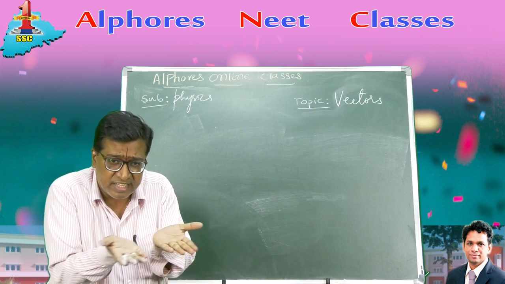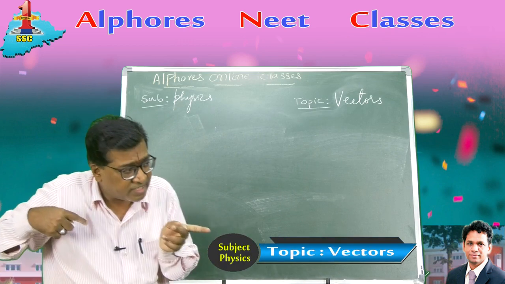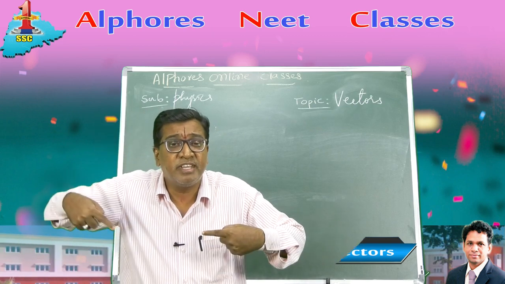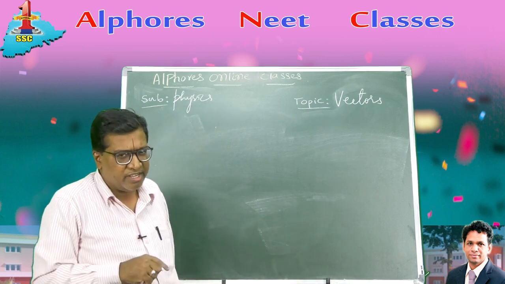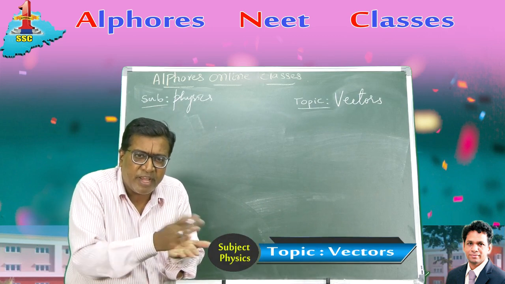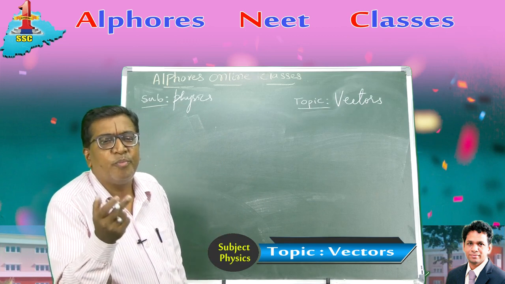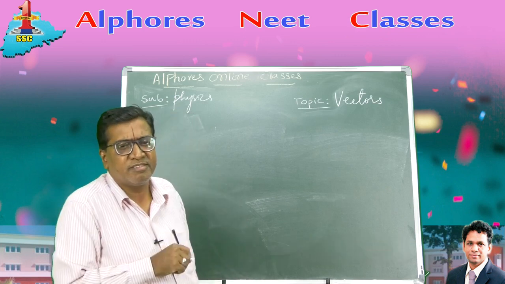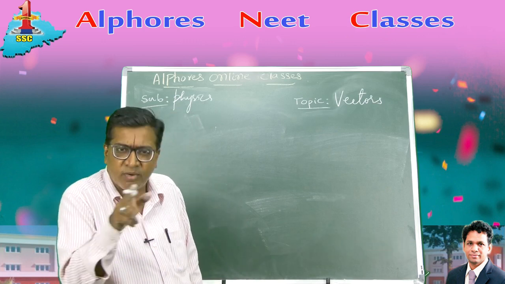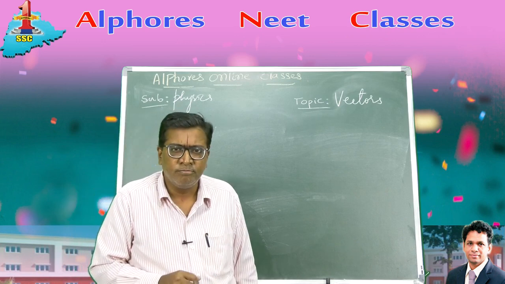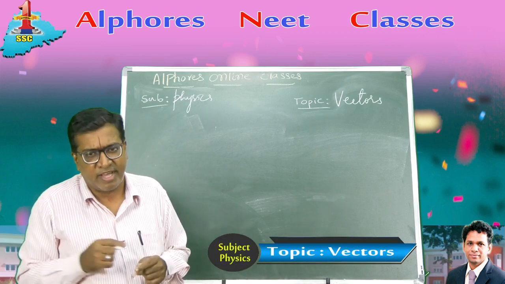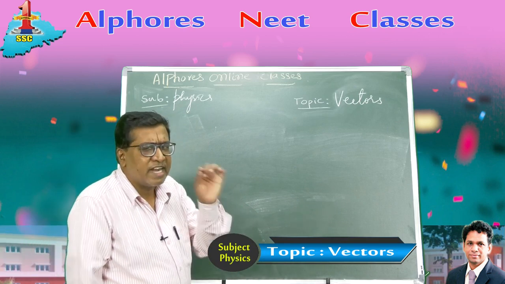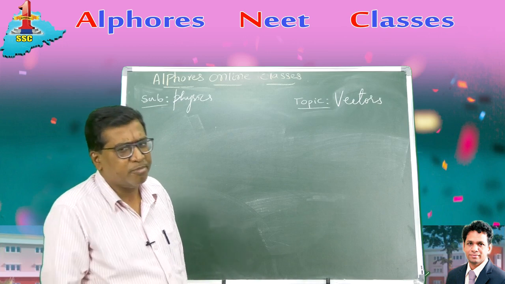Co-planar vectors lie in the same plane. Co-linear vectors lie along the same line. Direction need not be same; they may be in opposite direction also, but they must exist on the same line. They are called co-linear vectors. If three vectors are represented by three sides of a triangle, they are coplanar vectors. Square, triangle, all this. Collinear, they lie along the same line, either same direction or opposite direction. Co-initial means starting from the same point and co-terminal means ending at the same point, right?